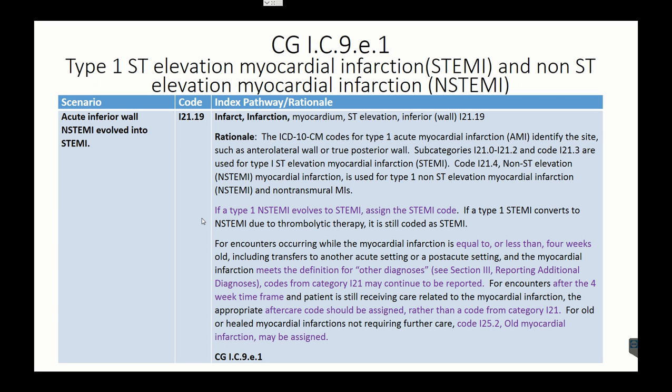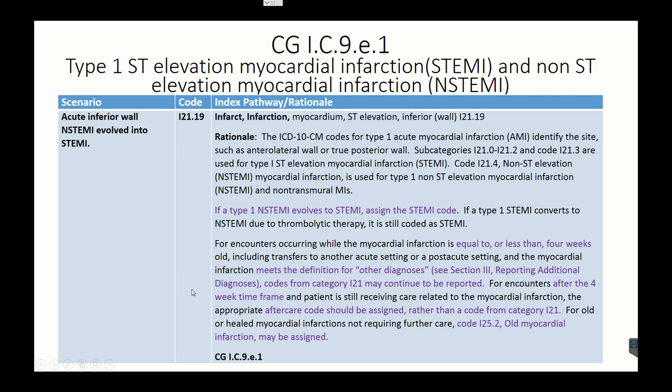For encounters occurring while the myocardial infarction is equal to or less than 4 weeks old, this is kind of important that you know this 4-week rule with the infarctions. So equal to or less than 4 weeks old, including transfers to another acute setting or post-acute setting, and the myocardial infarction meets the definition for other diagnosis, please see section 3 of the coding guidelines about reporting additional diagnosis. This will help you remember this. Codes from category I21 may continue to be reported.